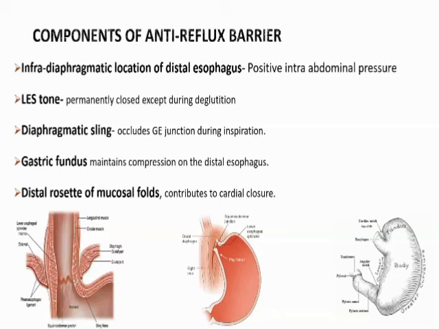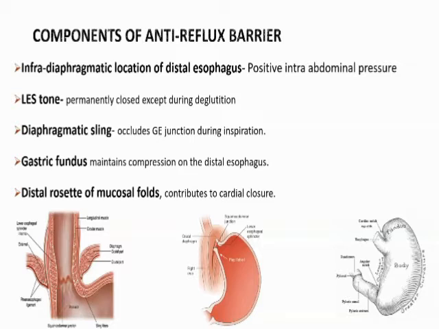Anti-reflux barriers include the infradiaphragmatic location of the distal esophagus. Normally there will be positive intra-abdominal pressure, but in recumbency in neonates and during crying there will be a further increase in intra-abdominal pressure. The esophagus, which is normally situated in the thoracic cavity, experiences inspiratory negative pressures, which create a pressure gradient that leads to GER.